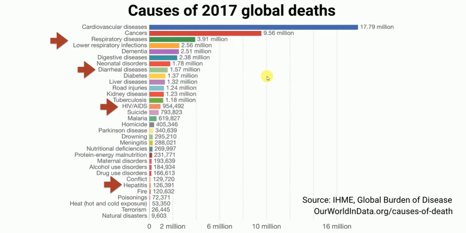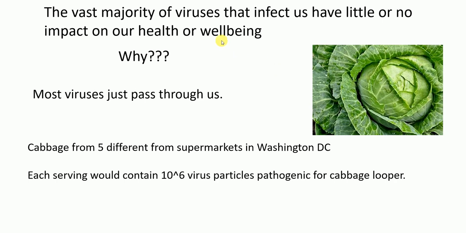Okay, so like I said, the vast majority of the viruses that infect us have little impact on our health or well-being, because I said that we eat and breathe billions of viruses. So what happens to them? For some viruses, they just pass through us. For example, in some vegetables, for example cabbage, we cook the cabbage and we eat it, and the viruses are not active, they are inactivated, and they just pass through our feces.